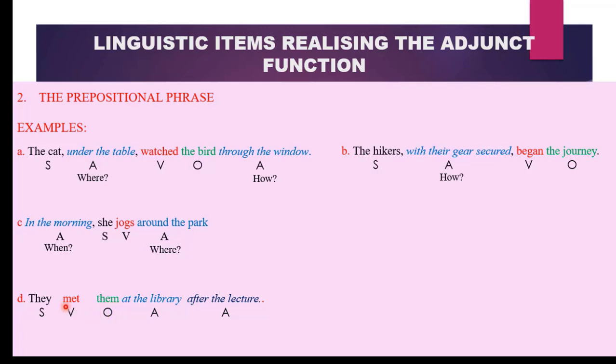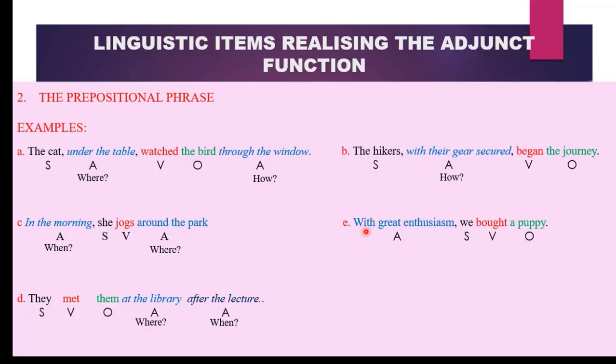Them suffers from the action met, so it is our object. Where did they meet them? This provides us information about where they met them. So it is an adjunct, a prepositional phrase functioning as an adjunct. We have another prepositional phrase, after the lecture, and it provides us information about the time of the occurrence. Therefore, it is also an adjunct.